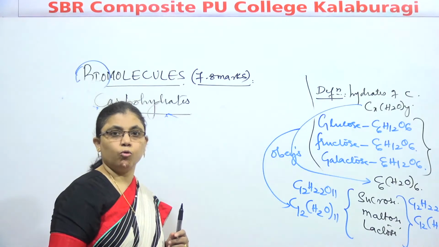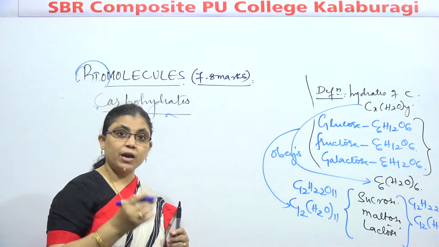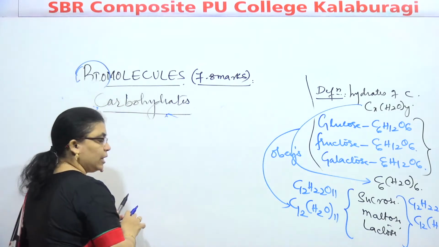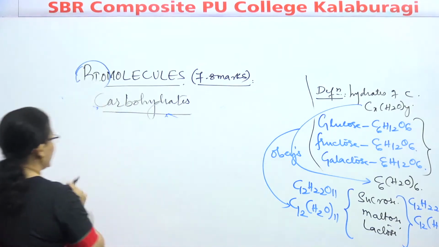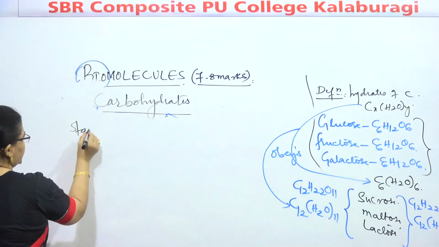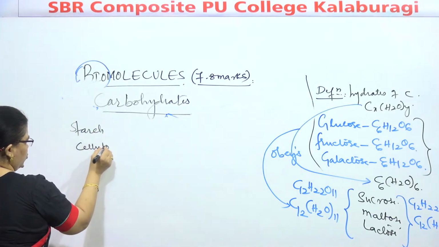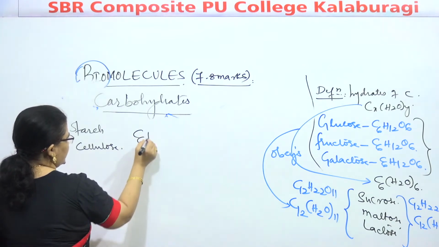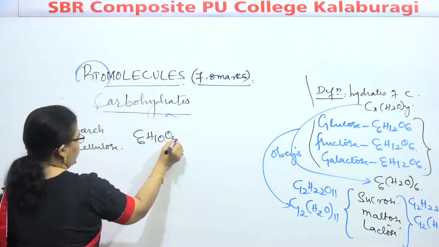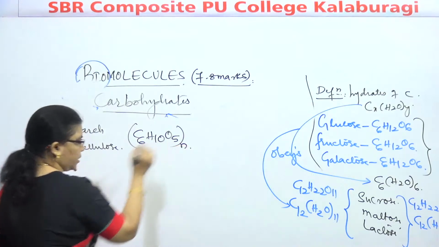So if we go for the polysaccharides, like starch and cellulose, what is the formula for starch? (C6H10O5)n, correct?